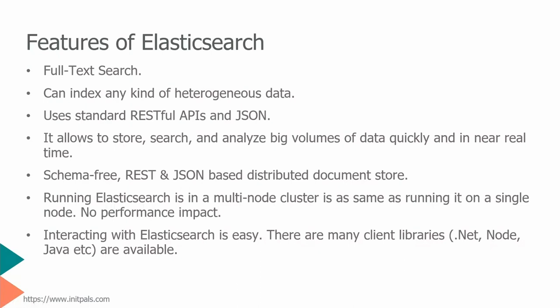Okay, so features of Elasticsearch. What are the things that can be done, or what features are provided by Elasticsearch? The first one is full text search. I believe everyone must have used a website like Amazon. We have a text box, and I can enter anything, like a book name, or if I want to purchase a mobile or any electronic stuff, I can simply type.